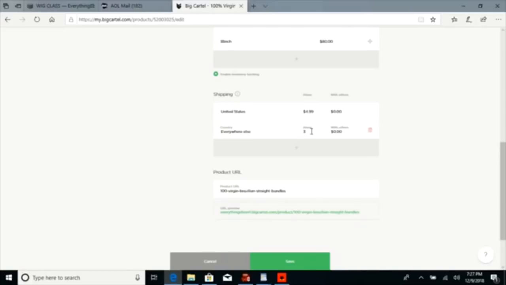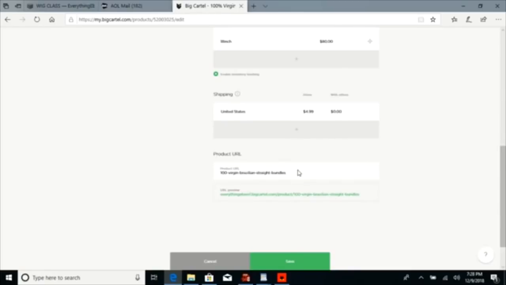Here, I'm just going to put $34.99. Like I say, I'm not doing any research on it right now. That's just a price that I'm putting. Of course, you don't have to ship everywhere else, so you can always remove this option by deleting it.